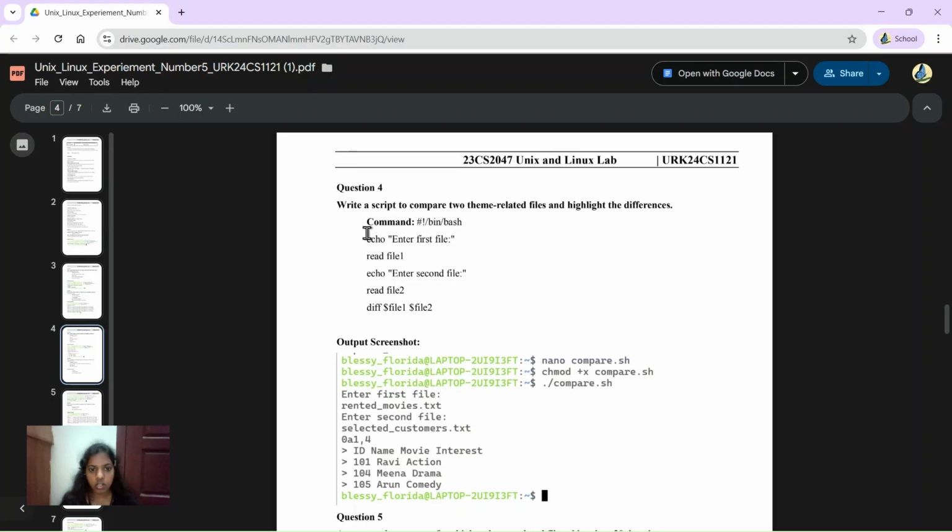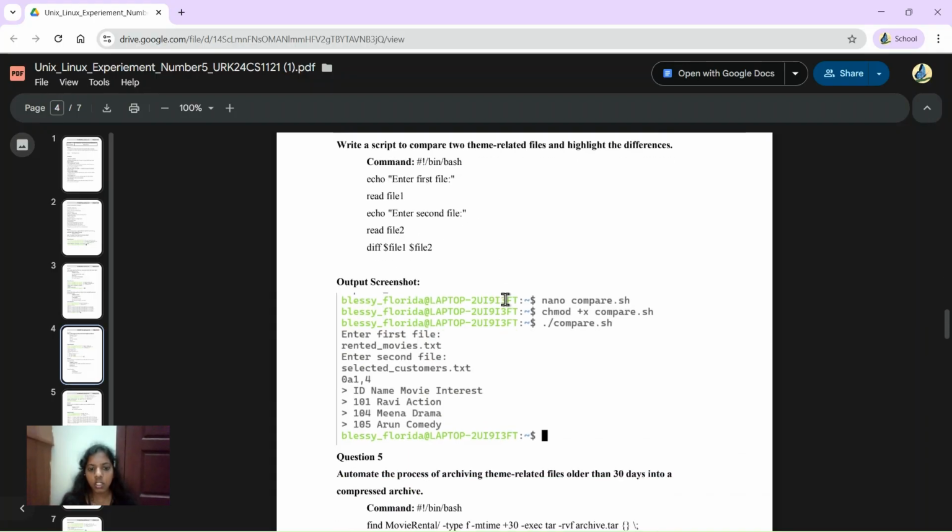The fourth question is to write a script to compare two theme related files and highlight differences. We have to enter two different files, file 1 and file 2. It will show the differences between the two files. The first file is rented movie text and the second one is selected customer text. Here there is no comparison. There are only four rows that have been displayed here.